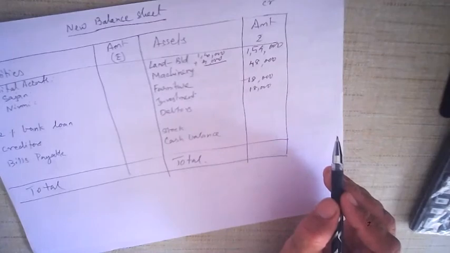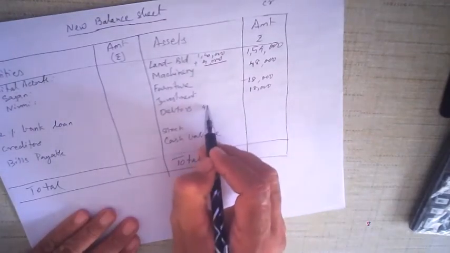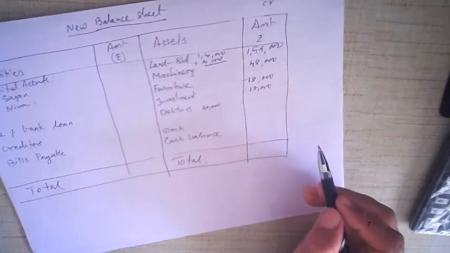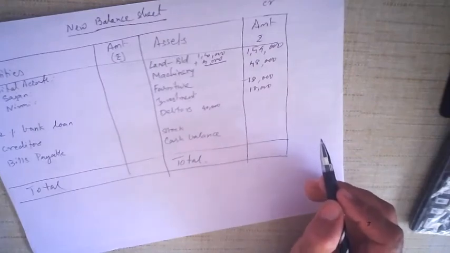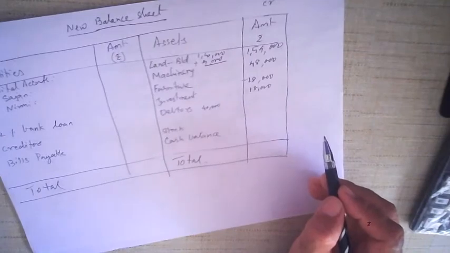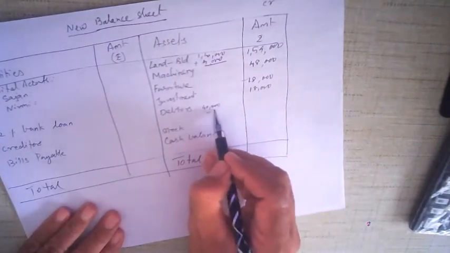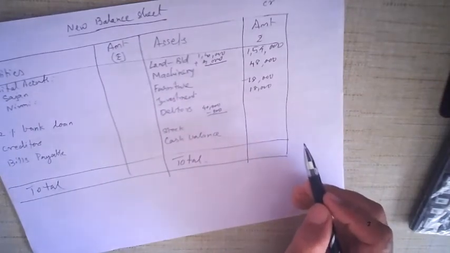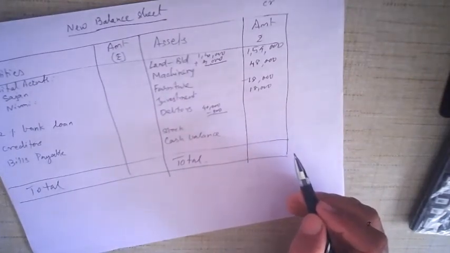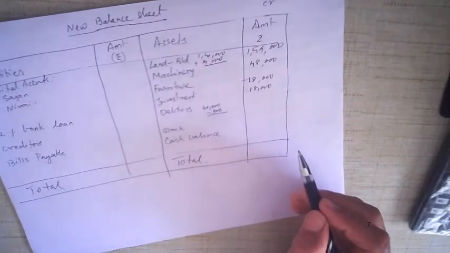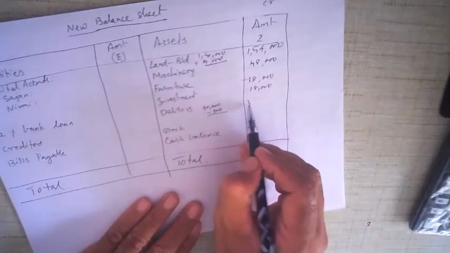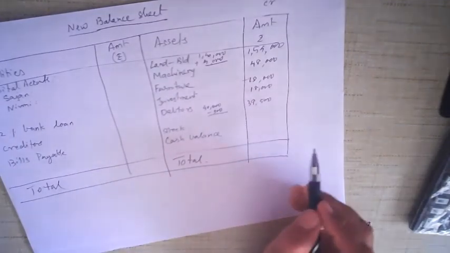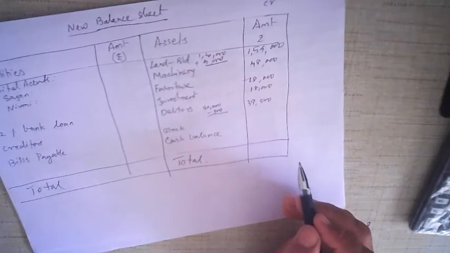Debtors 40,000. Okay, debtors was 40,000 originally, and then after that it says that 1,000 rupees bad debt reserve not required. So 1,000 rupees in the bad debt reserve is not required. Bad debt reserve is 1,500, but 1,000 is not required. So only 500 is to be subtracted. Okay, be careful about this. Therefore this will be 39,500. 39,500.